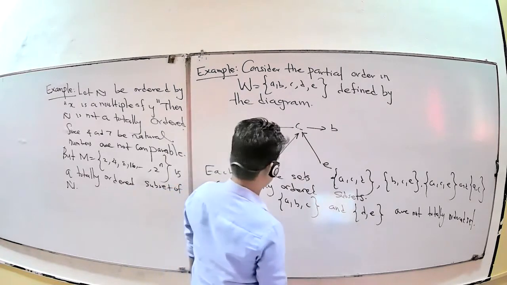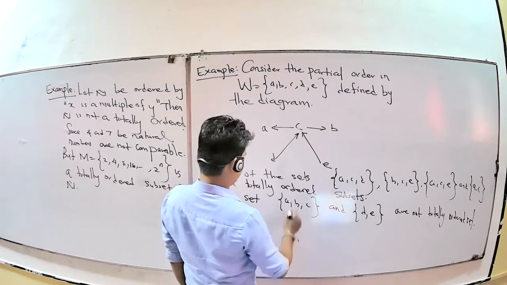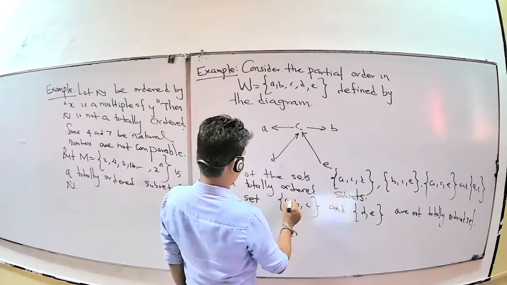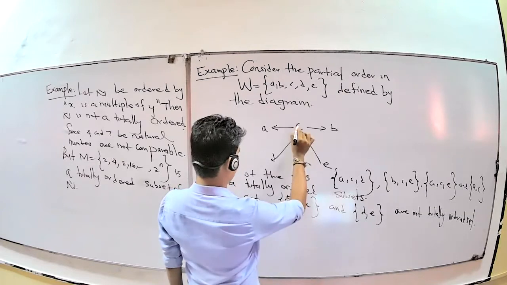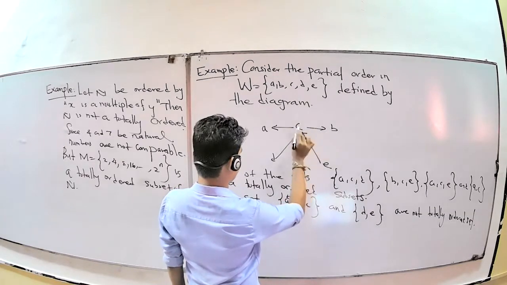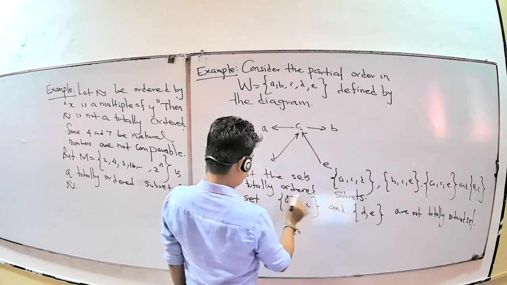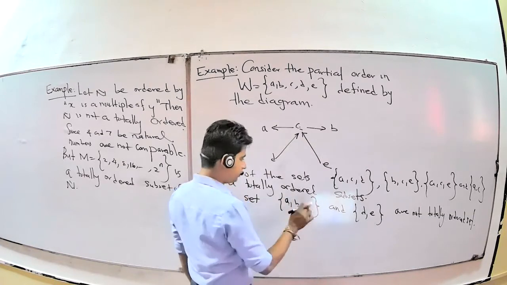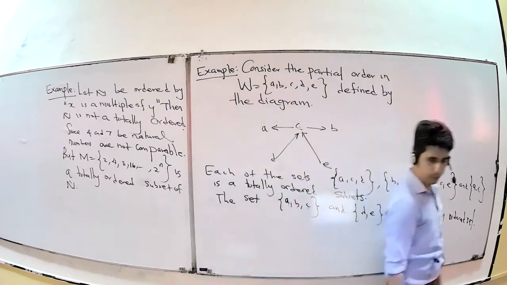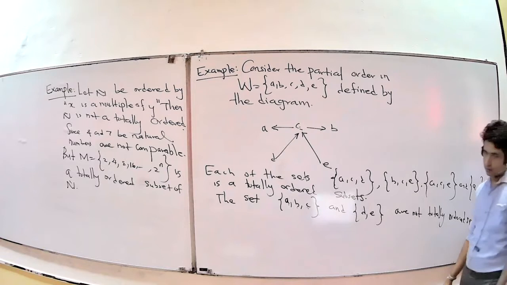You don't have the relation between A and B, isn't it? Because you have the relation CB and CA. Therefore, between A and C you don't have any relation, right? Therefore, it's not a totally ordered set. That means A comma C are not comparable. Is it okay?